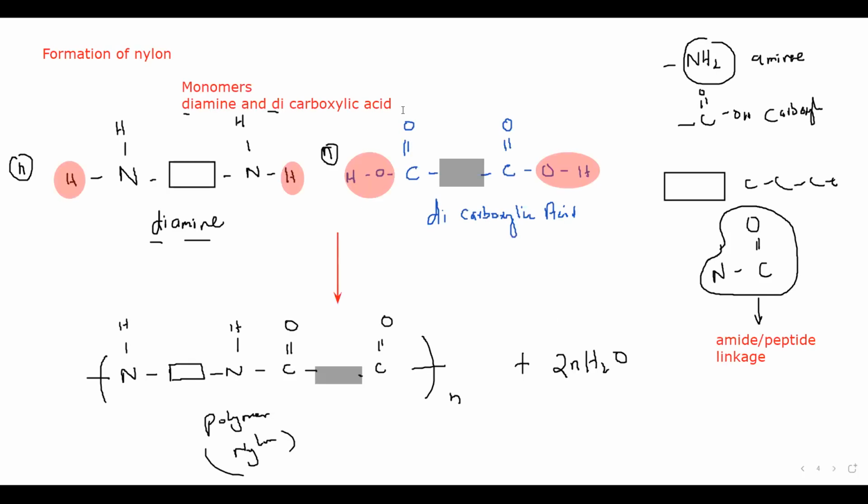Why do we put 2N H2O? Look, if you have one molecule of diamine and one molecule of dicarboxylic acid, how many water molecules are they forming? One side H and OH, that is one water molecule. Another H and OH will be the second water molecule. So two water molecules are there. But normally you have a lot of molecules.